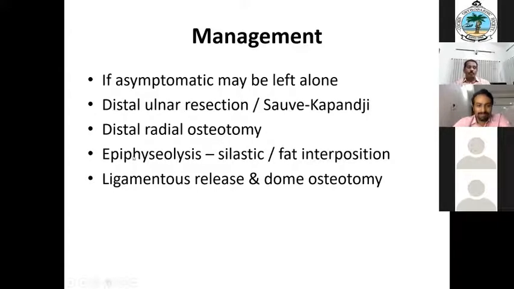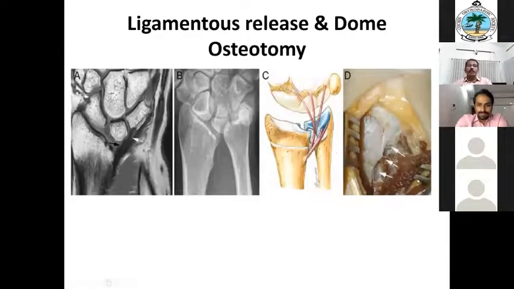In a little more advanced case, epiphysiolysis, either a silastic or fat interposition in the epiphysis to prevent the growth abnormality, and Vickers' ligament release and dome osteotomy. This is a picture again from the net, a very rarely done surgery. We can see the diagrammatic representation of Vickers' ligament and the dome osteotomy, tilting this to correct the deformity. So this is the management that is done.